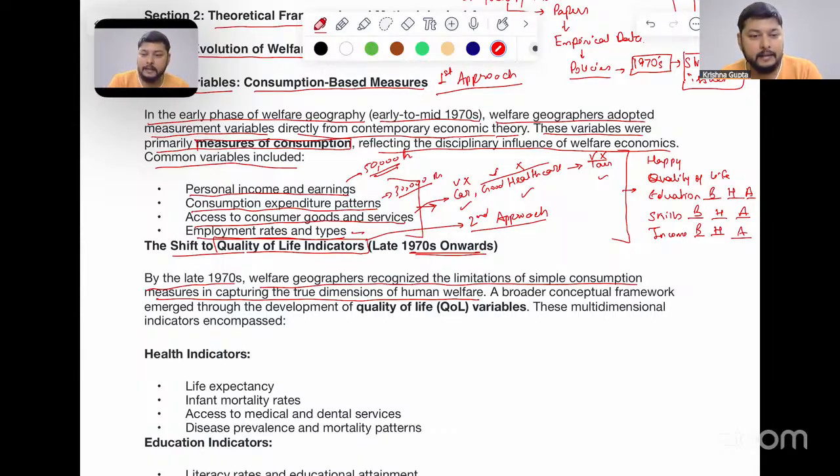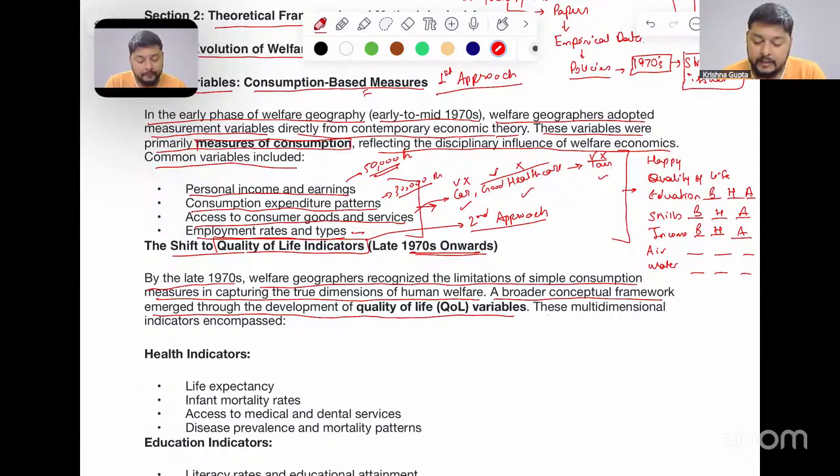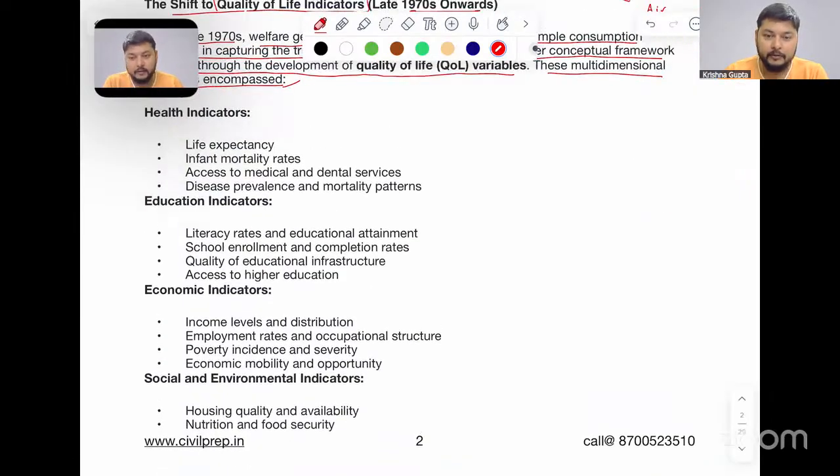So this was seen as a part which was lacking in this particular approach of consumption based measures. The kind of air that I am having right now, the kind of quality of water that I'm getting right now, this was also taken into consideration, which was precisely giving what kind of life a person is living. Thus, a broader conceptual framework emerged through the development of quality of life variables. These multidimensional indicators encompassed, what are these indicators? We'll be looking at them right now.